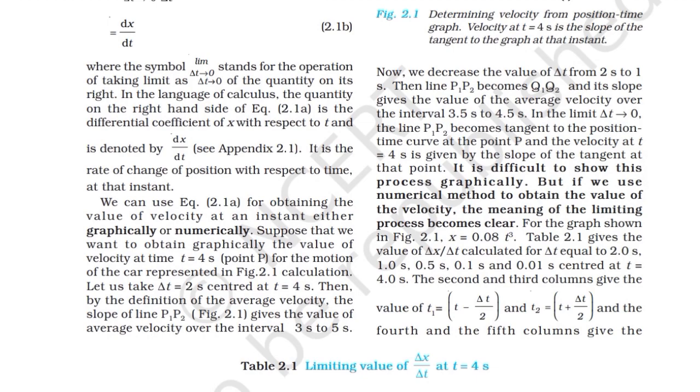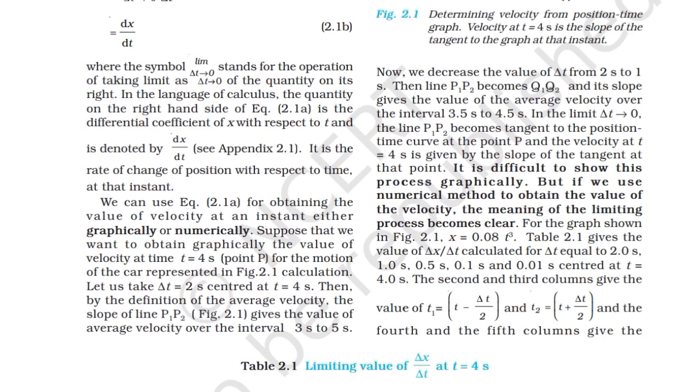where the symbol lim Δt→0 stands for the operation of taking limit as Δt→0 of the quantity on its right. In the language of calculus, the quantity on the right-hand side of equation 2.1a is the differential coefficient of x with respect to t and is denoted by dx/dt. It is the rate of change of position with respect to time at that instant. We can use equation 2.1a for obtaining the value of velocity at an instant, either graphically or numerically.